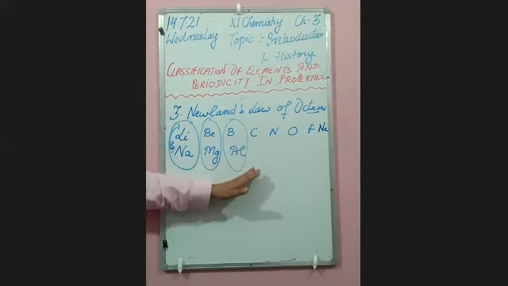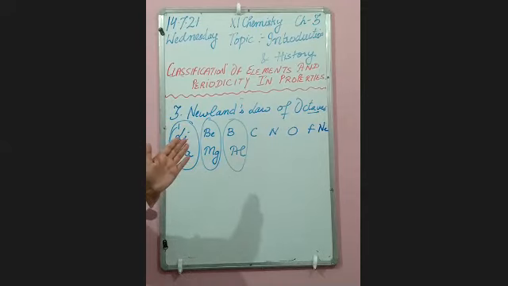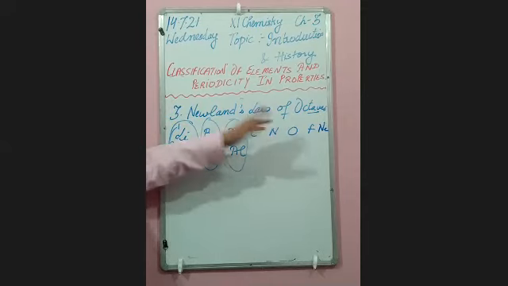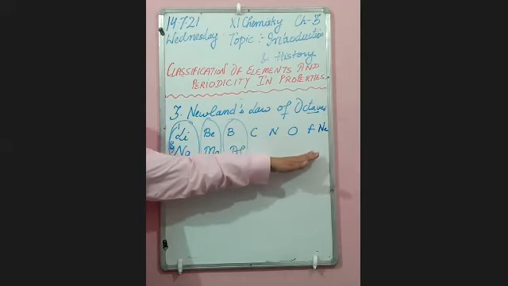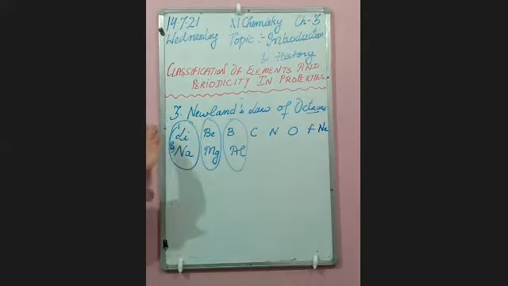So this is the drawback. It is applicable up to calcium, and after the discovery of noble gases, the eighth element will be neon if it starts from lithium. And lithium and neon have entirely different properties. So this concept was discarded.